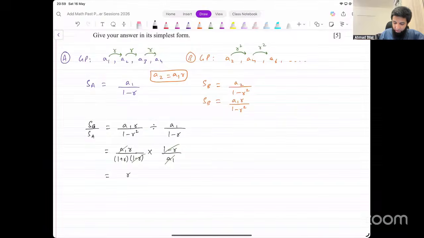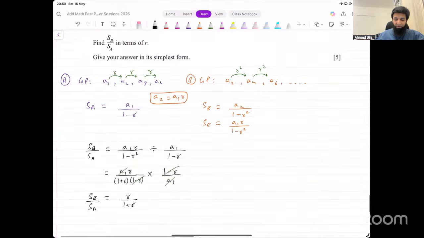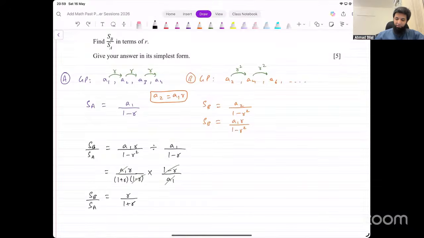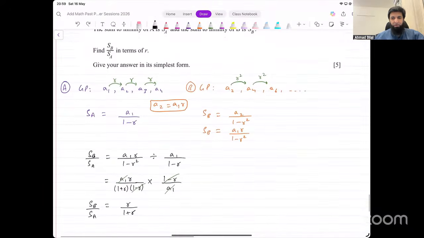And we're just left with R over 1 plus R, and that's what we wanted. That's our final result. That ratio that we were looking for is just SB over SA. That's 5 marks. And that becomes pretty efficient if we do it like this.